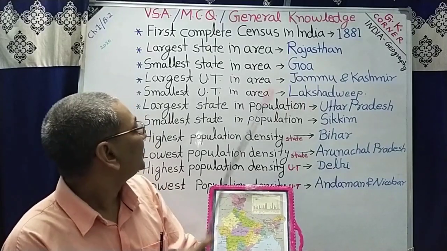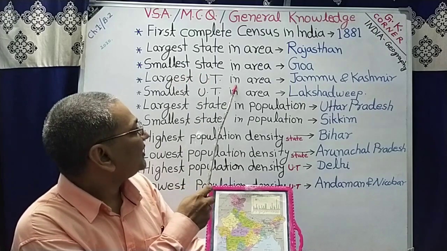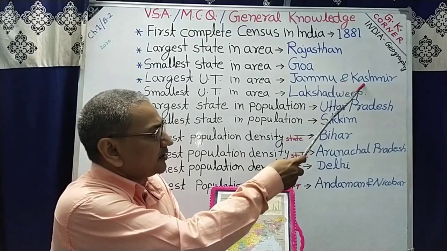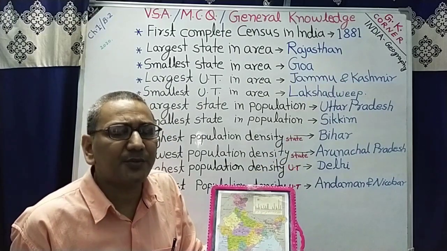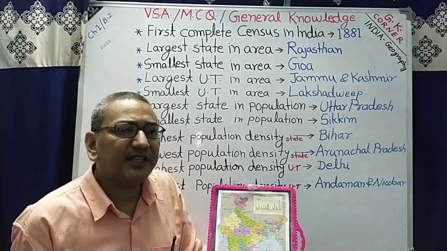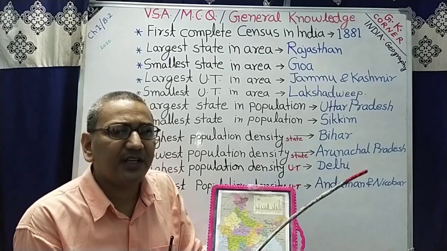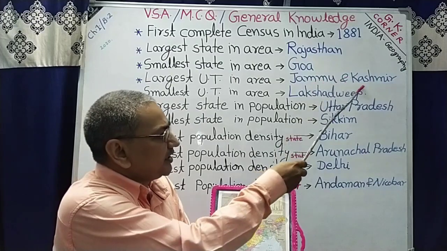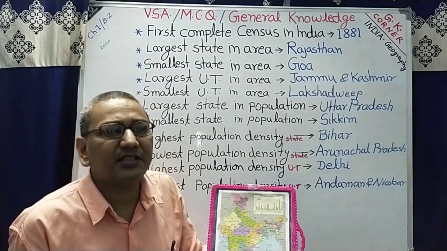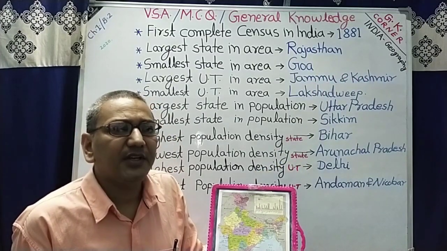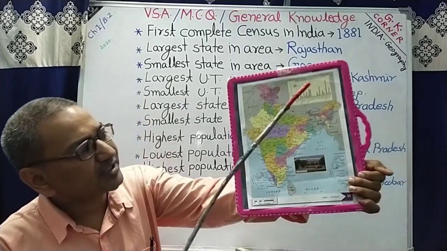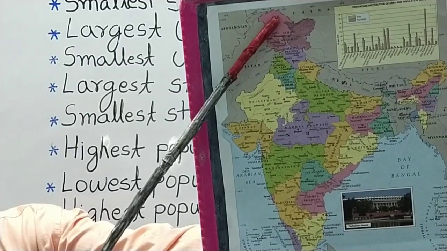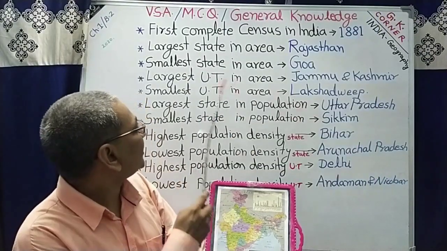Now next question. Largest UT in area. The correct answer is Jammu and Kashmir. Earlier it was Arunachal Pradesh, but after the latest division of Jammu and Kashmir as Union Territory, the correct answer is Jammu and Kashmir. Jammu and Kashmir is the largest UT in terms of area. In the map you can see this is Jammu and Kashmir. This is the largest UT.